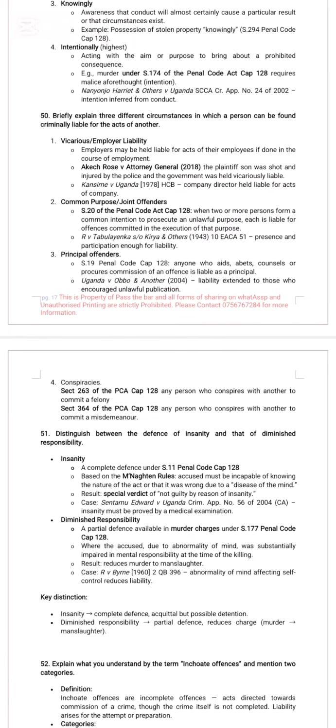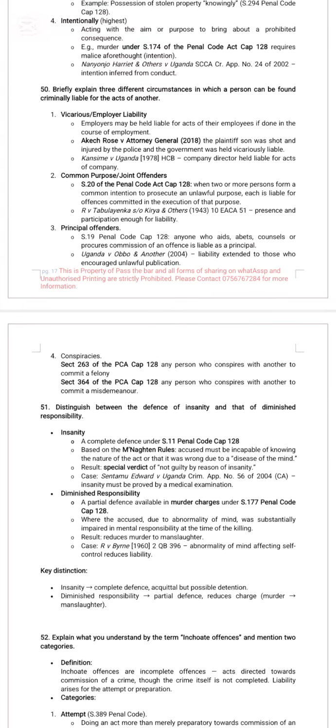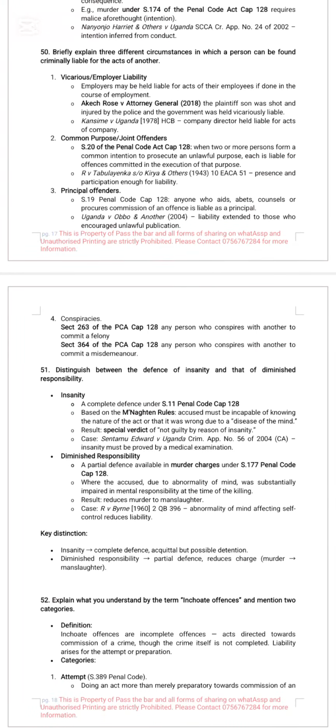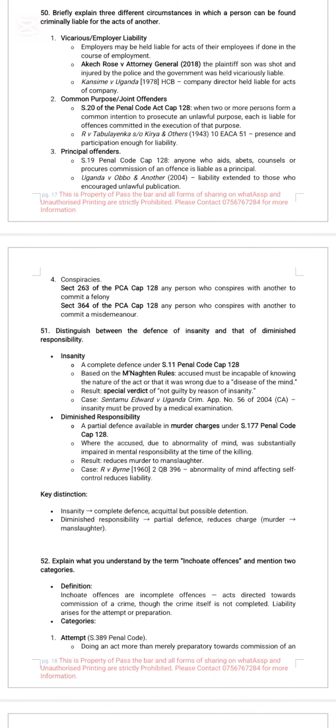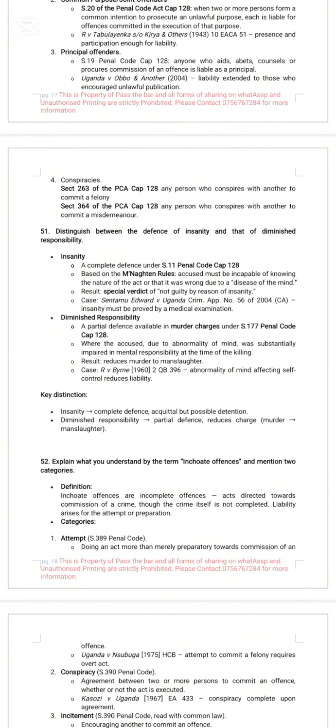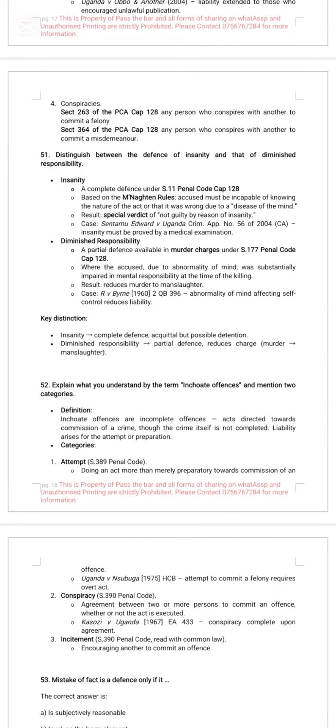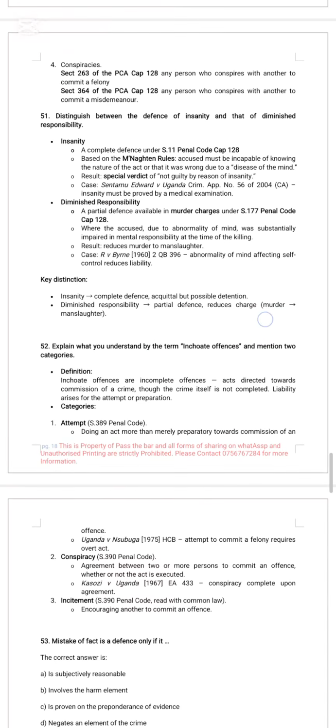Briefly explain the different circumstances in which a person can be found criminally liable for the acts of another. We have vicarious liability. Look at Akacho Rose vs. Attorney General. Common purpose or joint offenders. Look at Section 20 of the Penal Code Act. Principal offenders. Look at Section 19 of the Penal Code Act. Conspiracies. Look at sections 263 and 364 of the Penal Code Act.